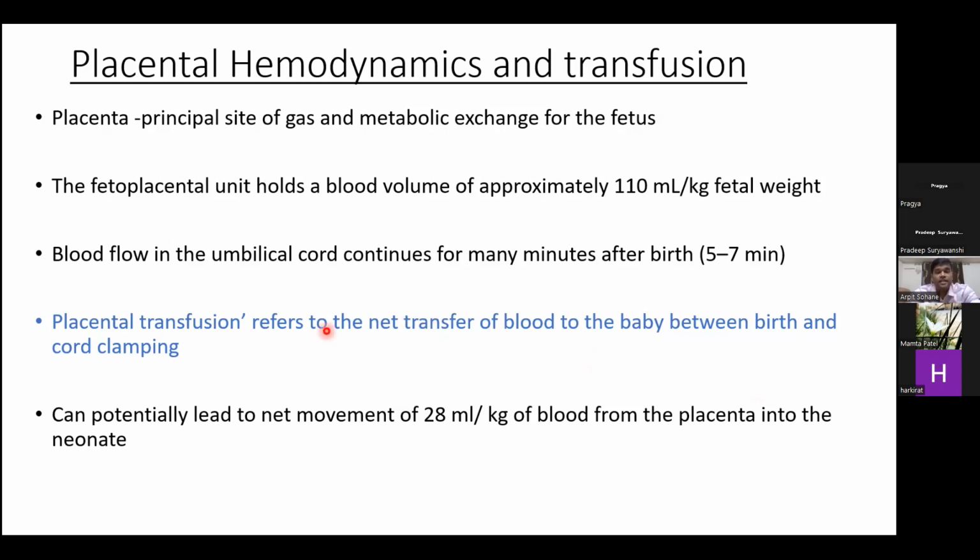And it can potentially lead to the net movement of around 25 to 35 ml per kg of blood from the placenta to the neonate, around 50% of which occurs in the first minute only. While if we delay it to at least 3 minutes, around 90% of this transfusion occurs.